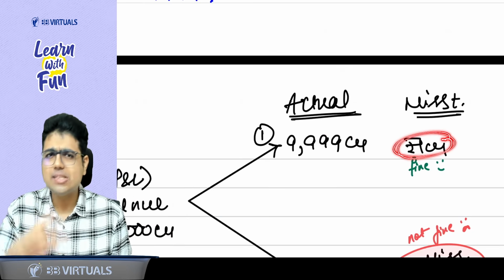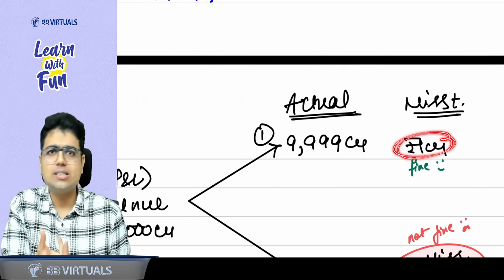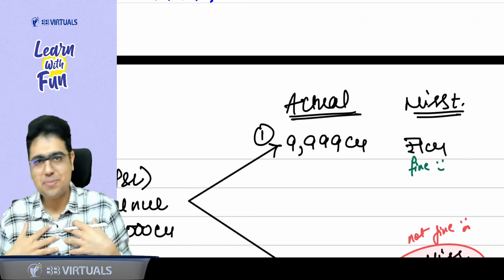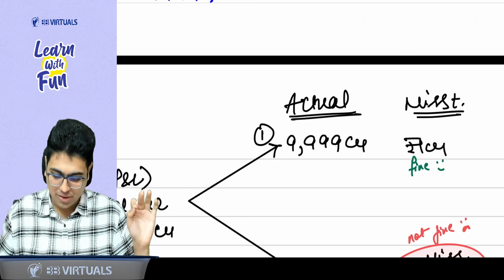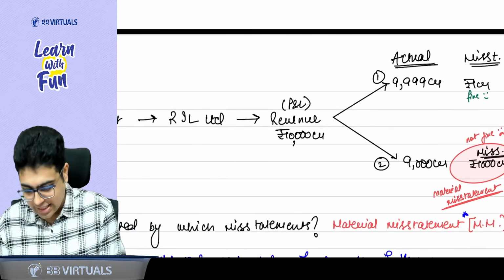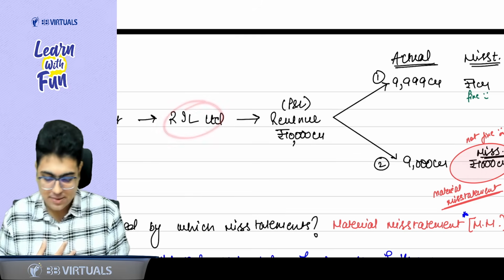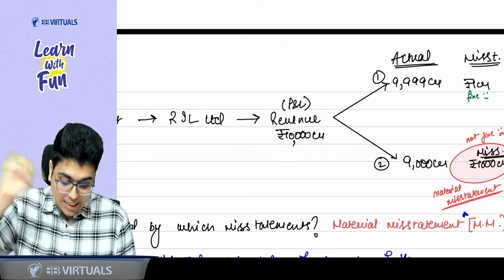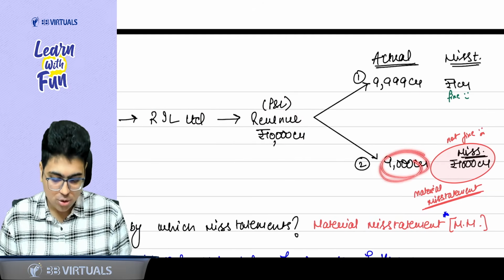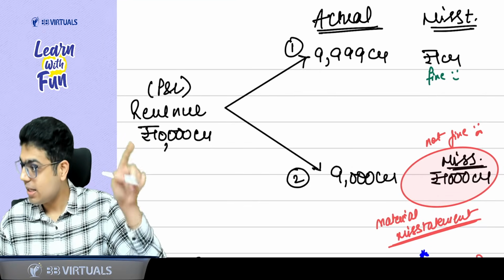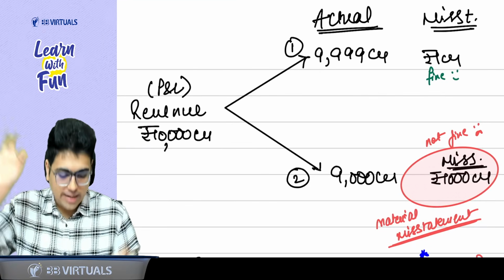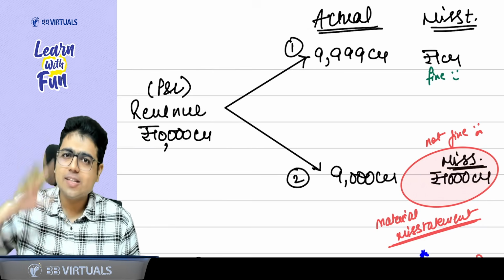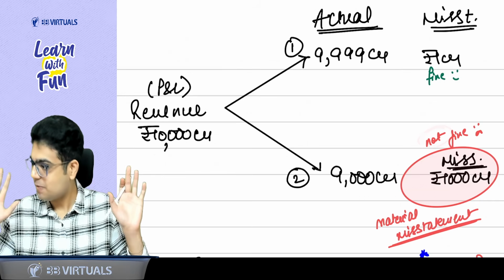Do you think a misstatement of 1 crore will affect your decision to invest in the entity? No, sir. It is fine. 1 crore is a misstatement that we are fine with. Now, suppose the revenue of Reliance as per PNL is 10,000 crore, but the actual revenue is 9,000 crore. Now there is a difference of 1,000 crore, which is the misstatement. Are you fine with this misstatement? No, sir, we are not fine.